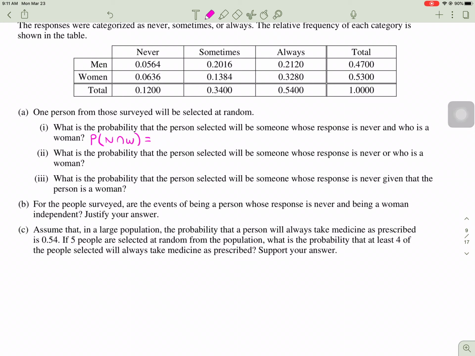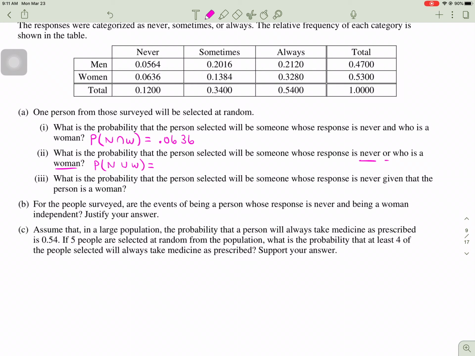Well, let's look at the table. What proportion of people never take their medicine and are women? Done. 0.0636. Next, what is the probability that the person selected will be someone whose response is never or woman? So the probability that they never take their medicine or that they're a woman.